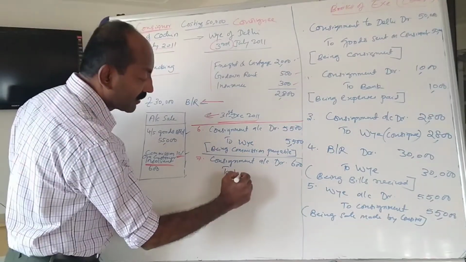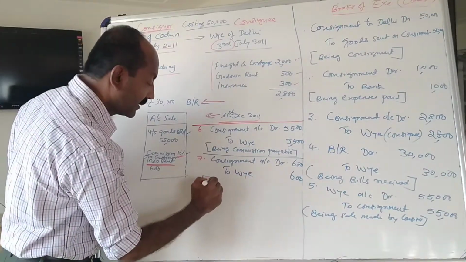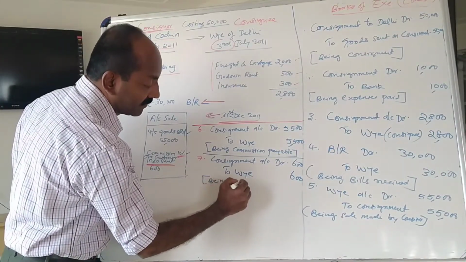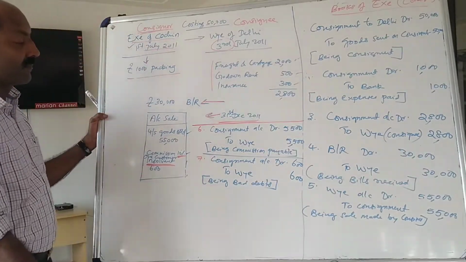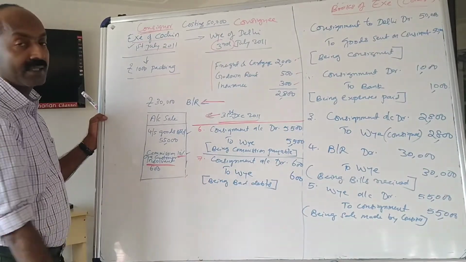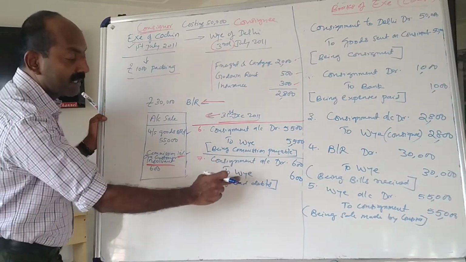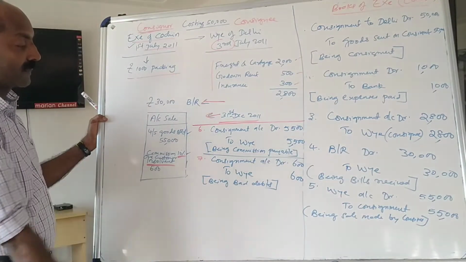To Y 600, being bad debts. So consignment account debtor to Y, 600. This is the bad debts. Consignment account debtor to consignee, 600 rupees.